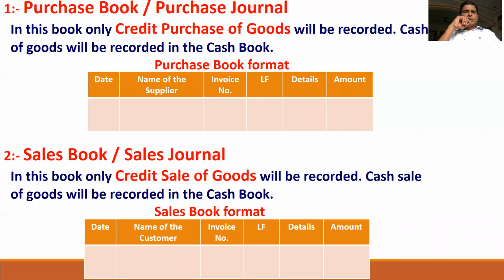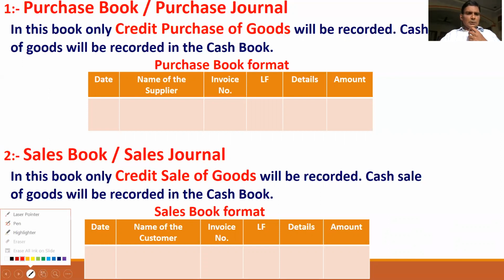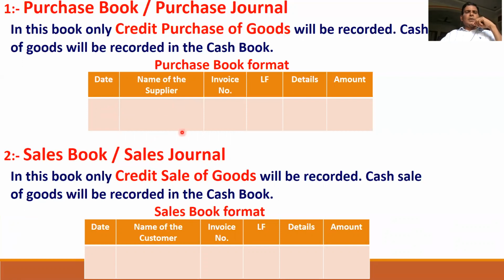The cash purchases are obviously recorded in the cash book, you know very well. So the format for purchase book is first the date column, the date on which we purchased, and the name of the supplier from whom we purchased the goods, and invoice number or bill number, and ledger folio, that is the ledger account page number, and the details, meaning the details of purchase, like the number of meters or reams purchased, and the total amount in the amount column.